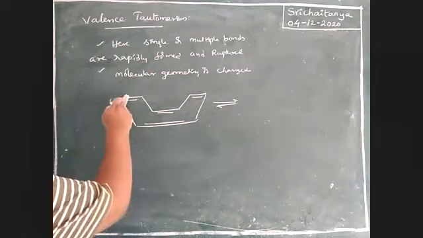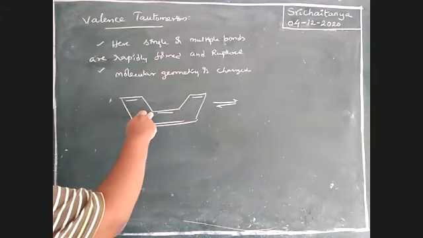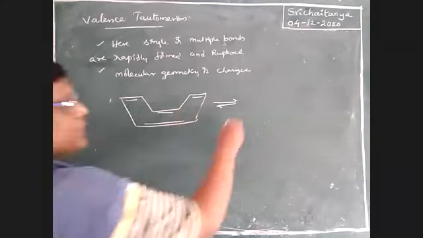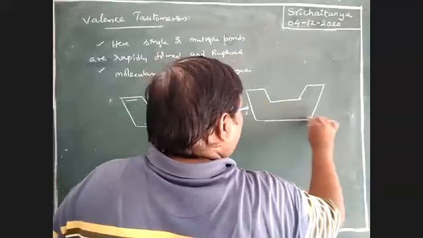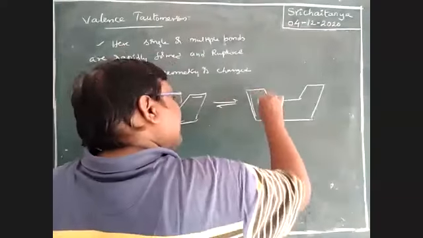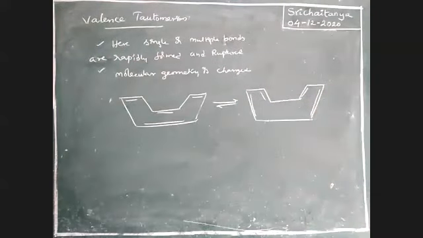See here, this double bond is going to break, and here a new bond is developed, here a new bond is developed. That means the structure readjusts like this. Here pi bond, here pi bond, here pi bond, here pi bond. So single bonds break and double bonds are formed, pi bonds. That means the structure is changed.